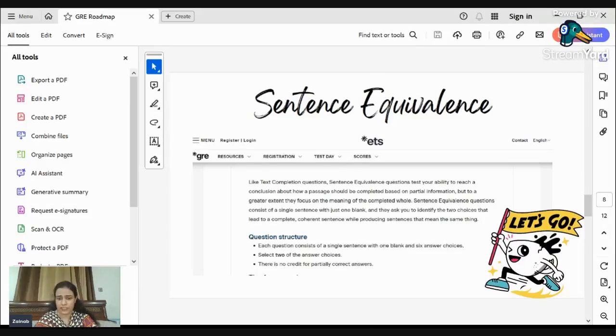So I have seen many people appearing for GRE, but they are not good in English. They are preparing, but setting a target of 2.5 months, 3 months. So this is not the way to prepare for GRE. If you're preparing for GRE, you need to set the target ahead of time, right?